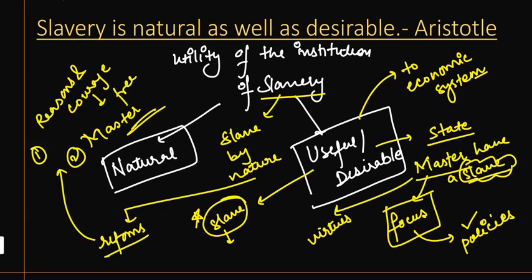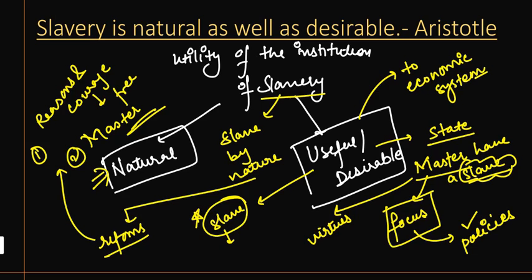Right? So, have you understood why or how Aristotle is proving the institution of slavery as something of utility? Okay. Next, why it was natural, this we have already understood, that it is natural because he has said that it is by nature. This is the message of nature, that nature has made two kinds of persons, one is physically strong, mentally strong, etc., right? So this is how Aristotle is proving slavery is natural as well as desirable.